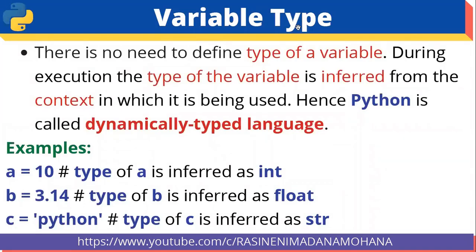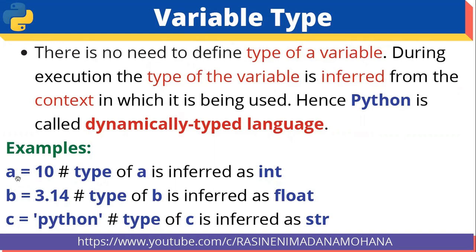Variable type. In the Python programming language, there is no need to define the type of a variable. During execution, the type of the variable is inferred from the context in which it is being used. Hence, Python is called a dynamically typed language.